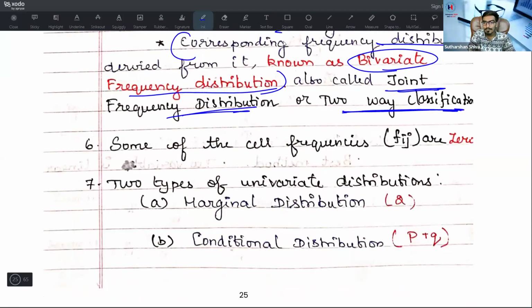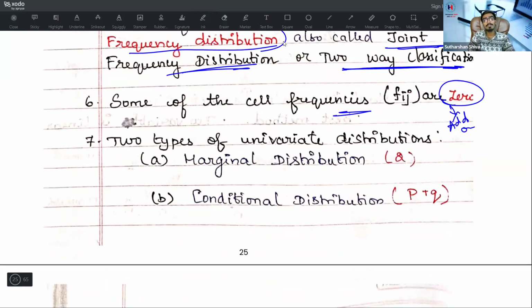Sum of the cell frequencies fij is equal to N. This is from the additional question bank, I think. Whenever I was studying that problem, it may be confusing for you, so I am keeping it as an important point. Then seventh one, two types of univariate distributions are there. One is marginal and the other is conditional. Whenever marginal distribution comes, it is simply the total. Whenever conditional distribution comes, it is P plus Q or M plus N. They may test you X plus Y, M plus N, A plus B, like that.